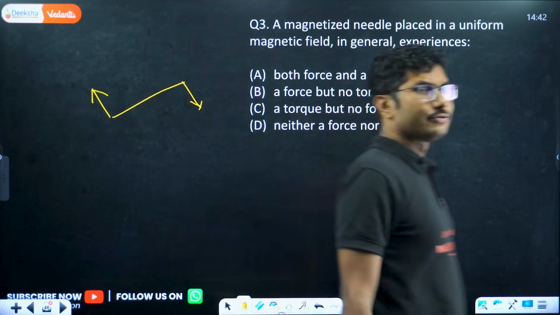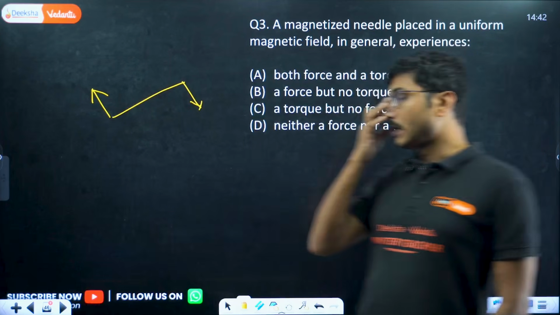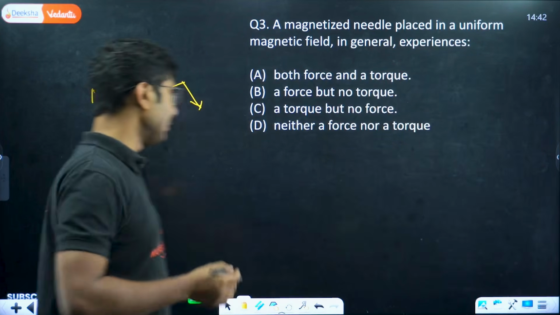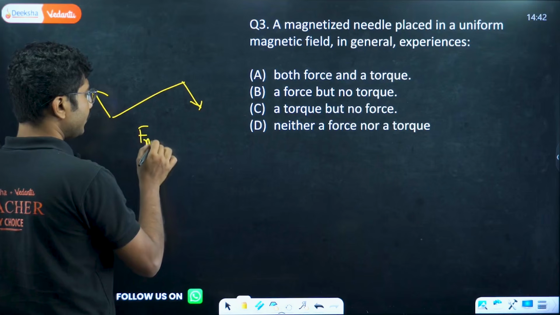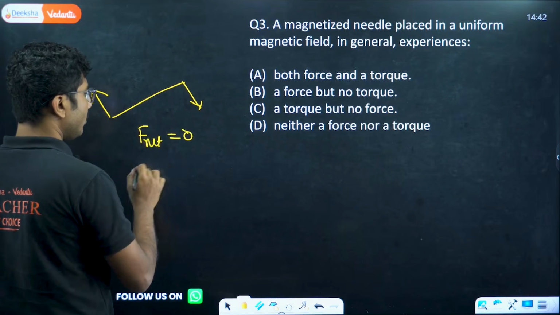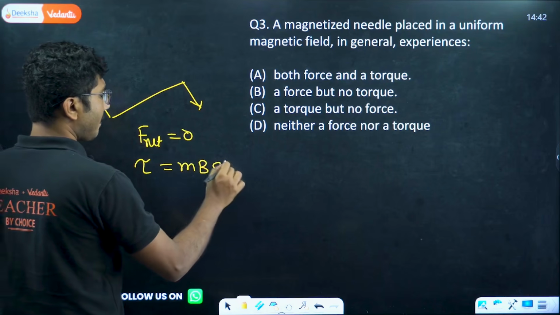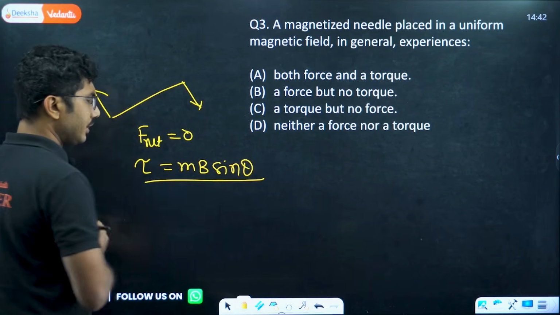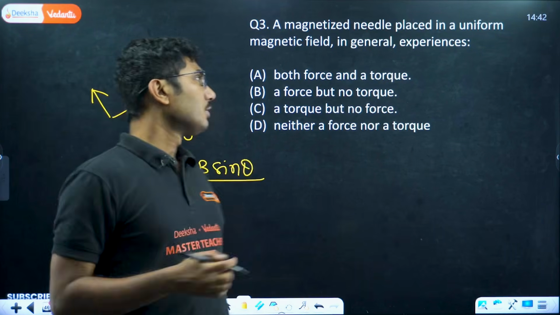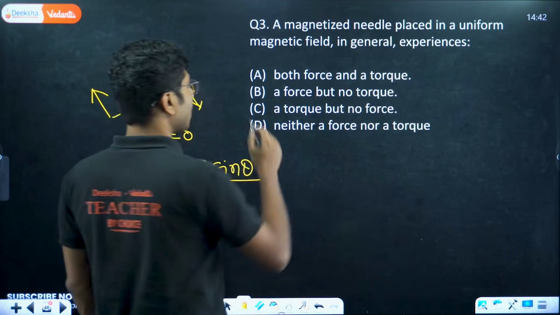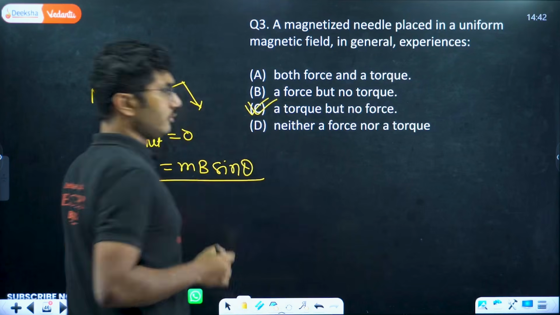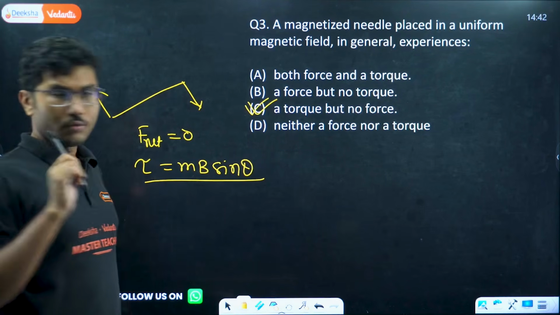So net force will be 0, but torque will be mB sine theta. It is not 0, it is dependent on theta, right? So that means there will be a torque but no force.